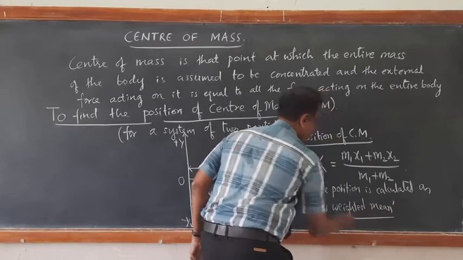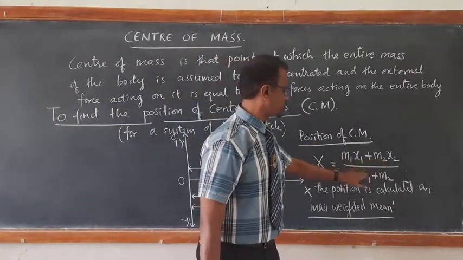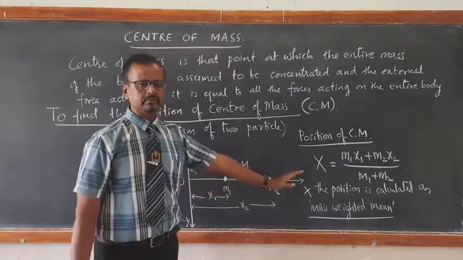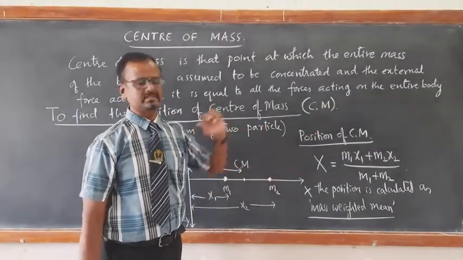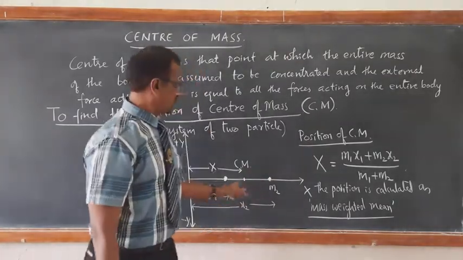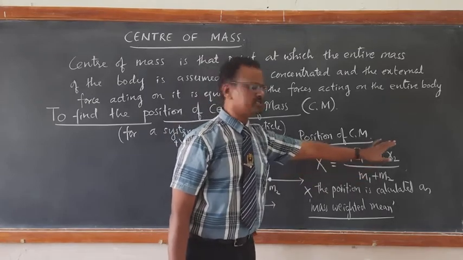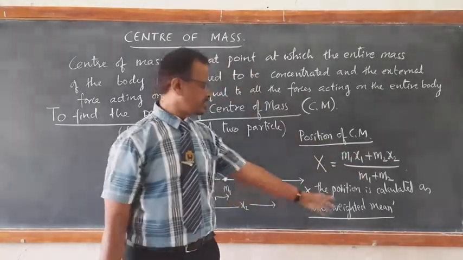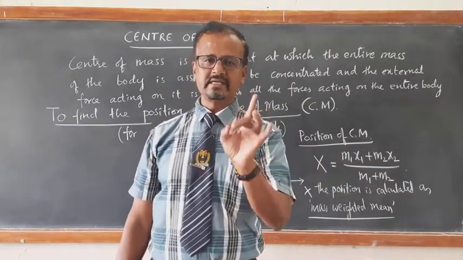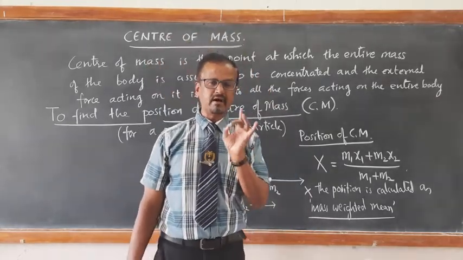Mass weighted mean, or mass weighted average: (M1 x1 plus M2 x2) divided by (M1 plus M2). Suppose three points M1, M2, M3 are lying on the same x-axis. Then the center of mass becomes (M1 x1 plus M2 x2 plus M3 x3) divided by (M1 plus M2 plus M3), where x3 is the position of that point mass